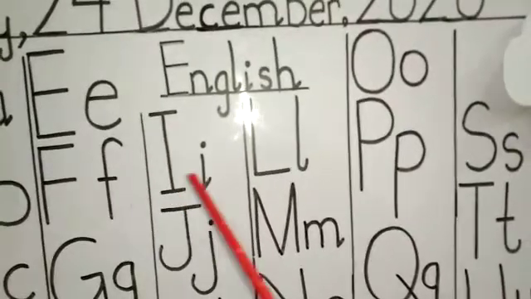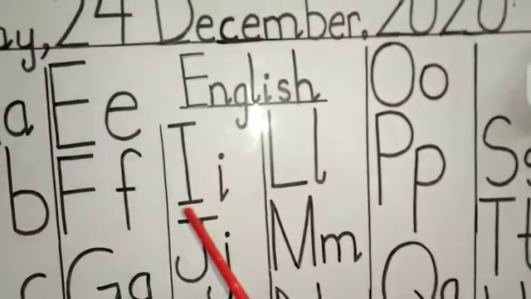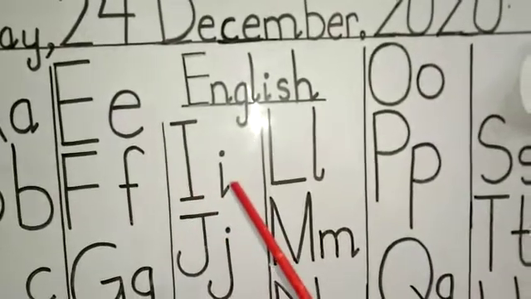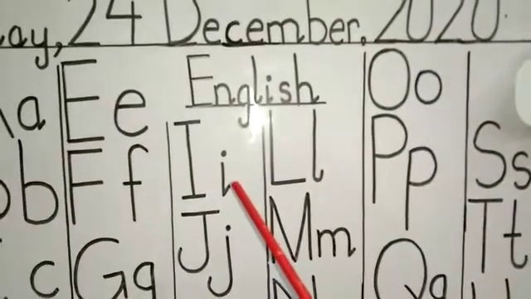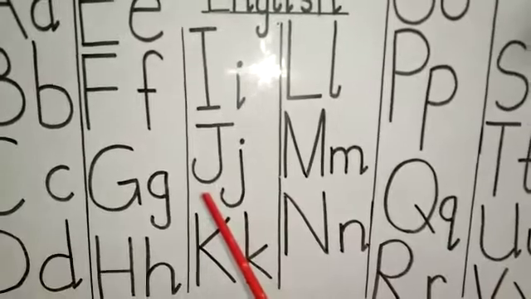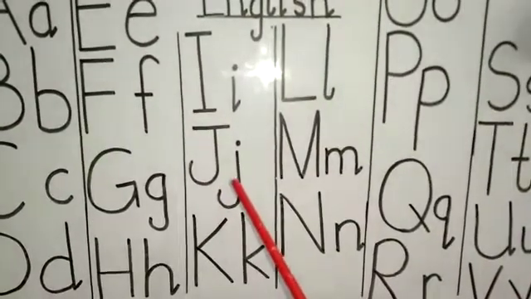I. Capital I and small i. I says E. I gives the sound of E. What comes after I?